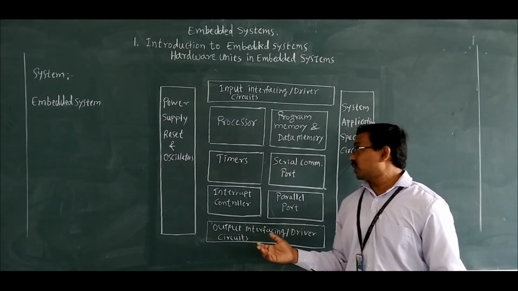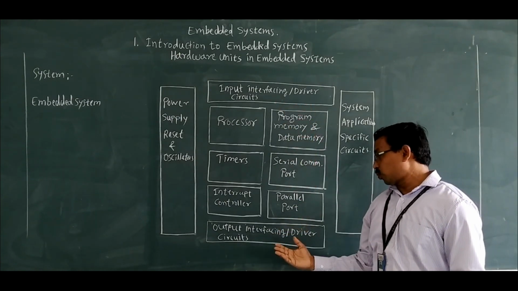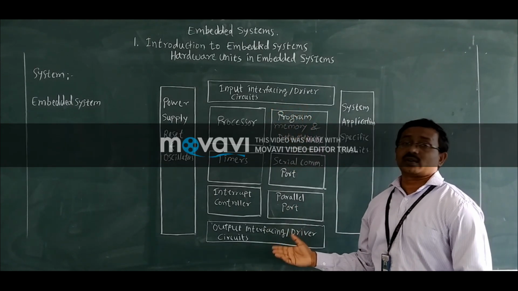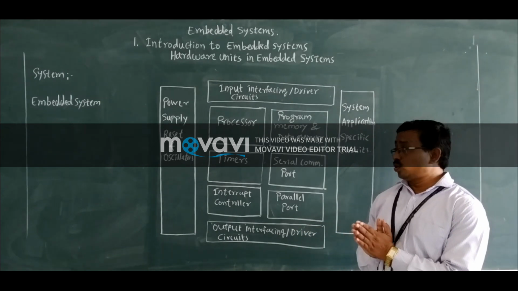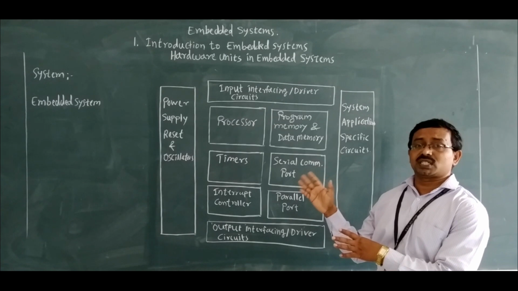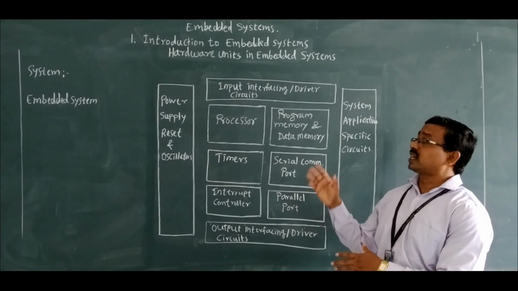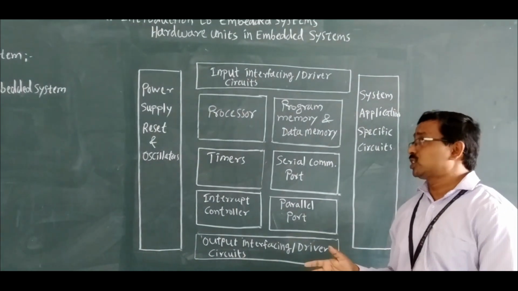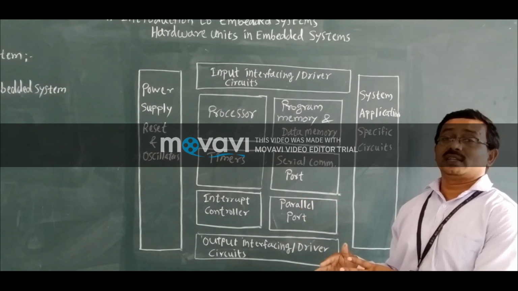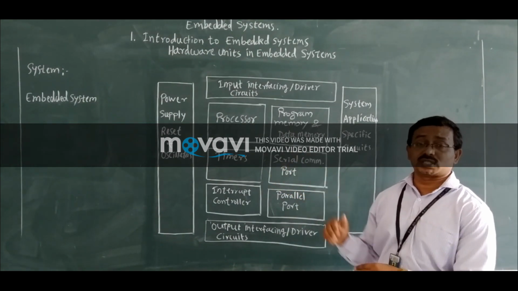Then after that we are going to discuss the input interfacing driver circuits and output interfacing driver circuits. Whenever we are interfacing input output devices with the processors, generally we are using these driver circuits because it may be possible that the output device or input device requires more voltage than the operational voltage required by the processors.